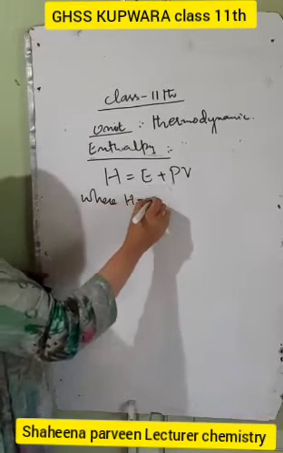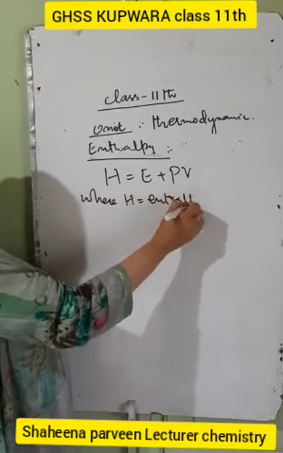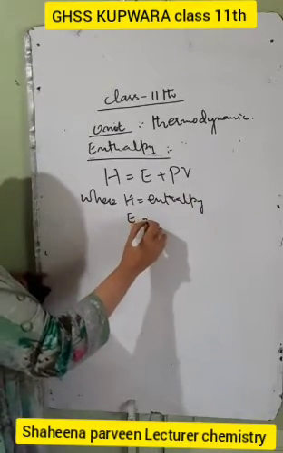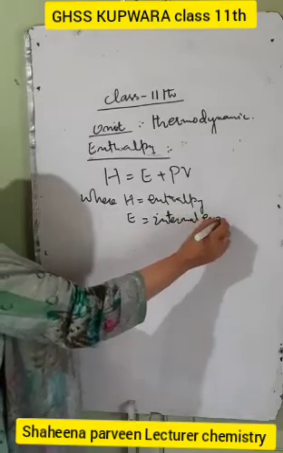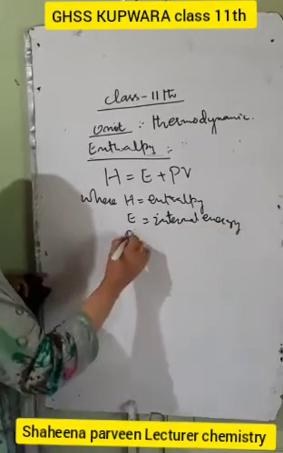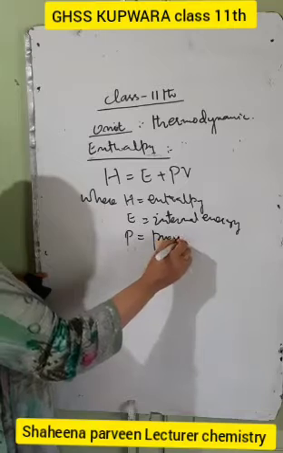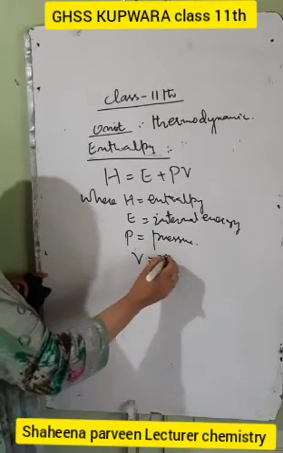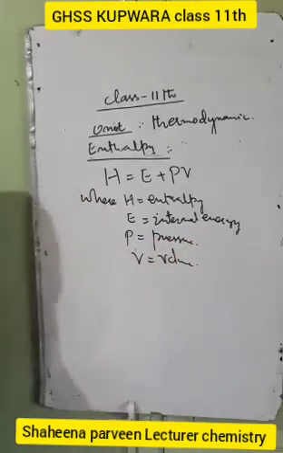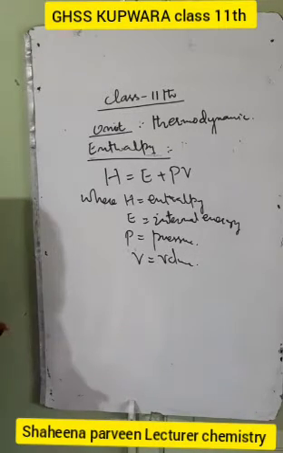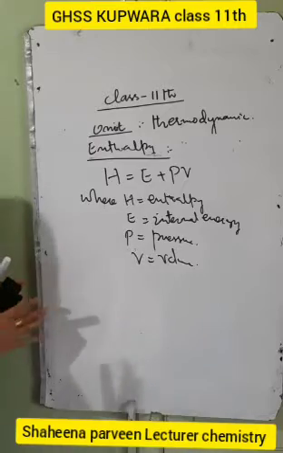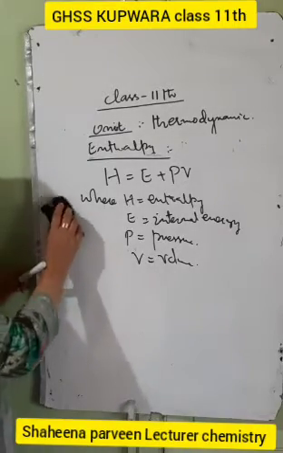H is enthalpy, E is internal energy, P is pressure, and V is volume. So this is the mathematical expression for the enthalpy, and enthalpy is given as the internal energy plus pressure volume work done.